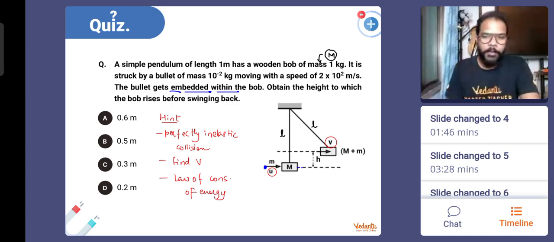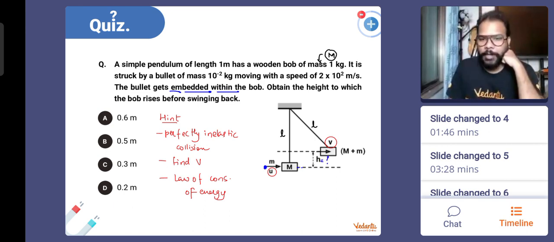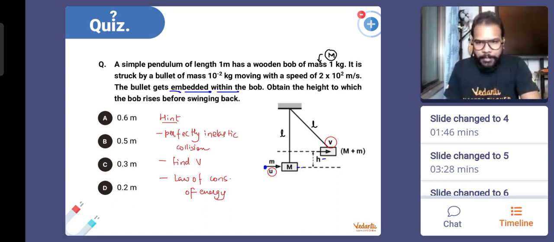Okay, but we don't have to worry about the vertical circular motion part in this question. You have to find out the height to which the bob and the bullet system will rise. This height is what you have to find out. Okay, that's why you see total mass m is there. I've given you the hints also.